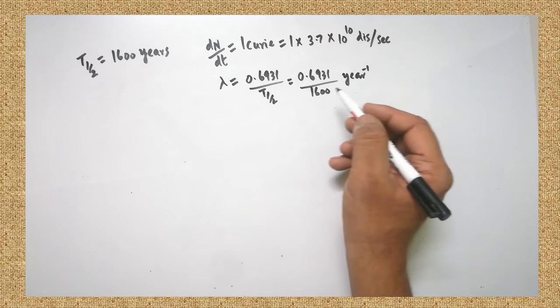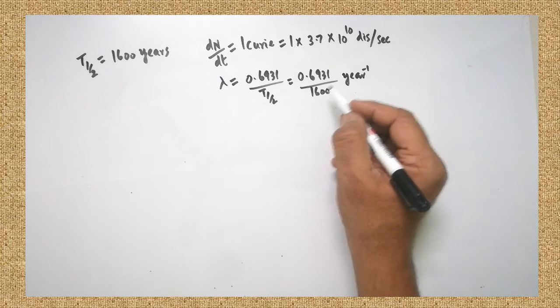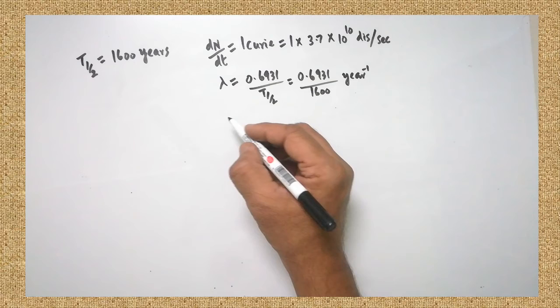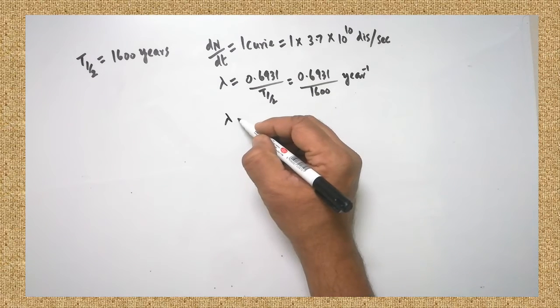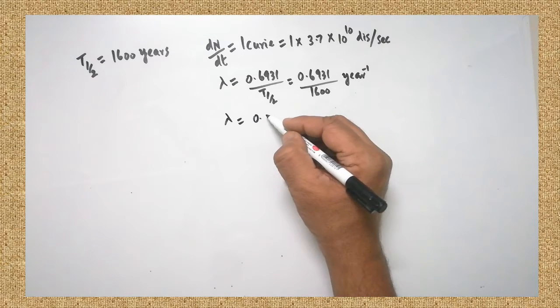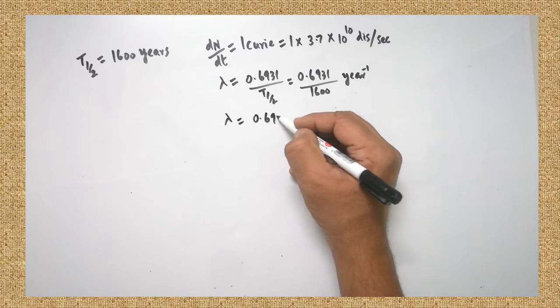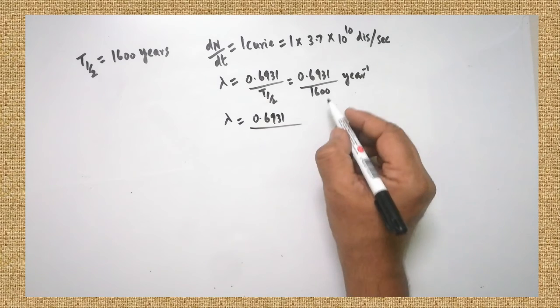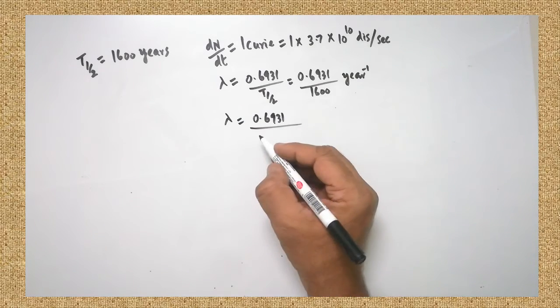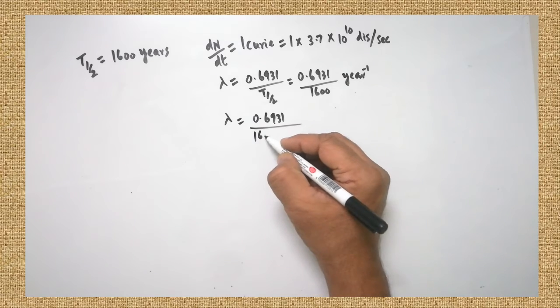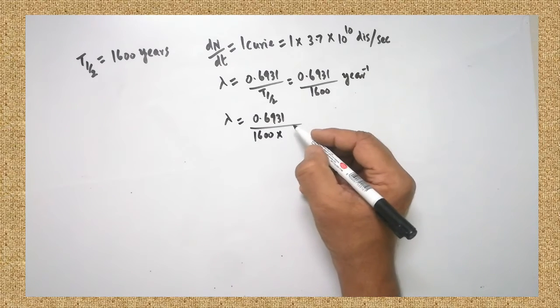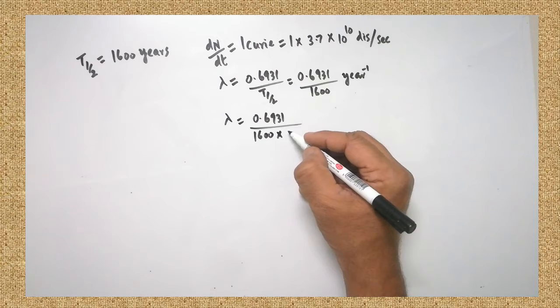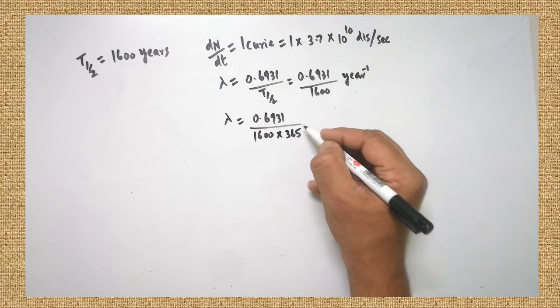Now, what we have to do next? The values have to be converted into seconds. How will you do this? Lambda is equal to 0.6931 divided by 1600 years, converted into seconds. In 1 year, how many days are there? 365 days.